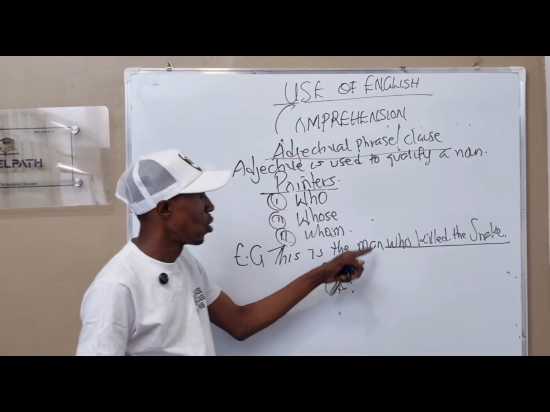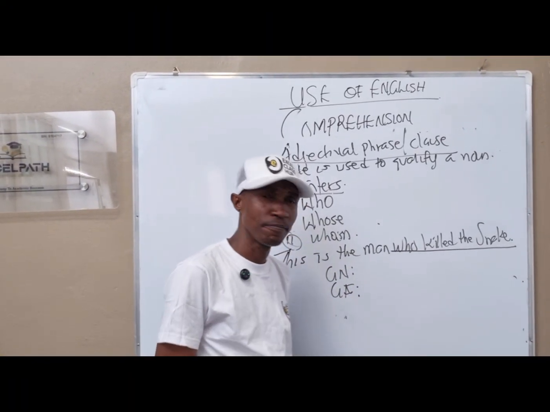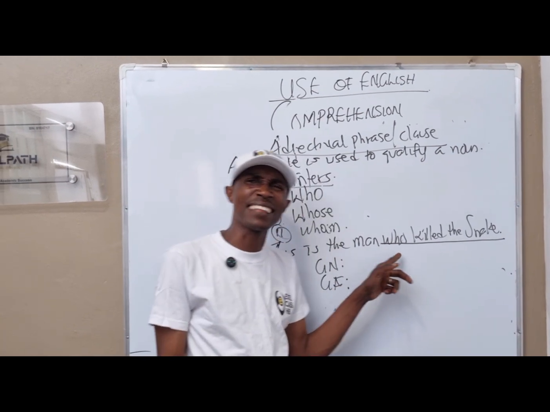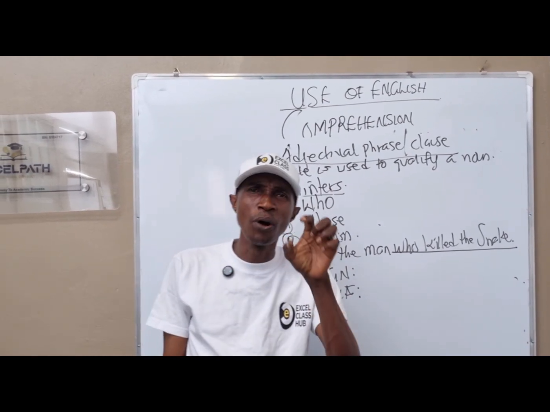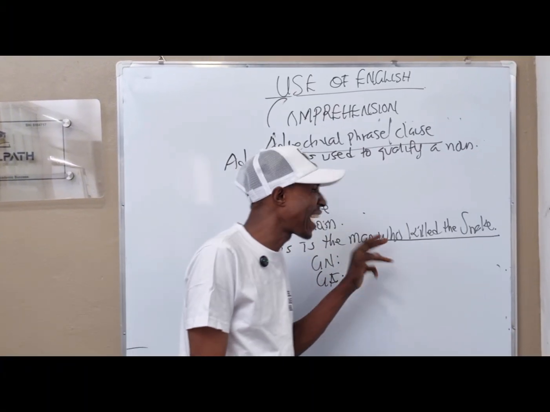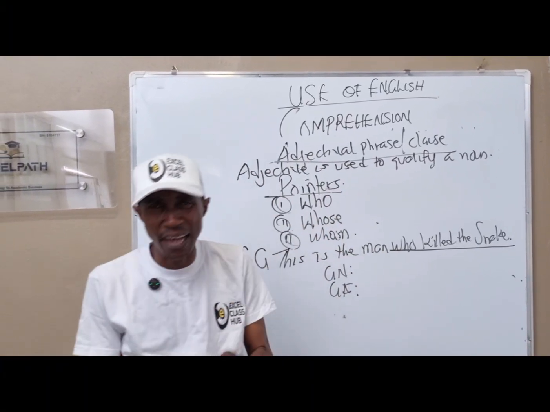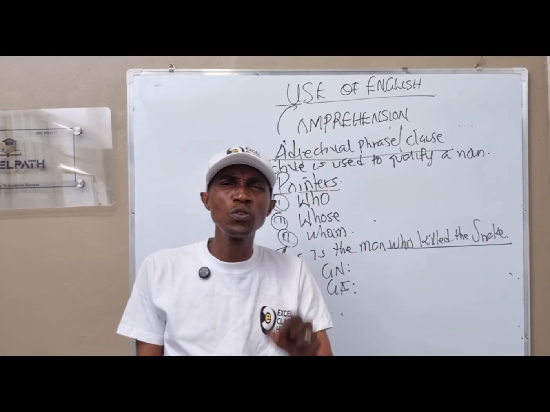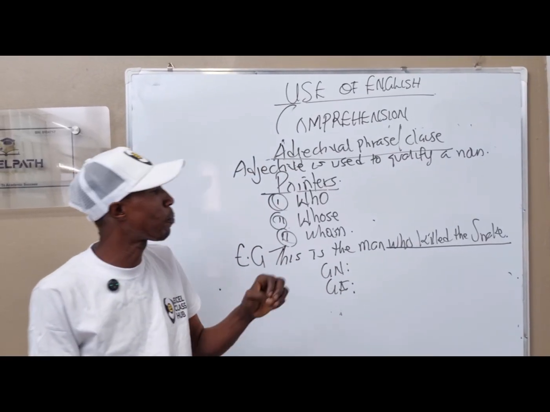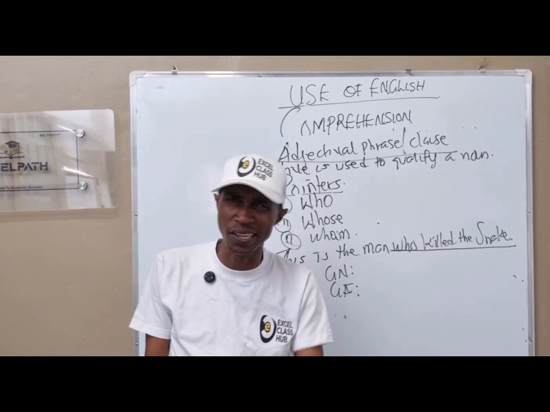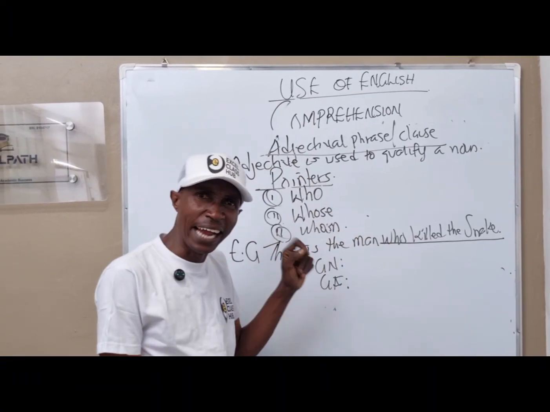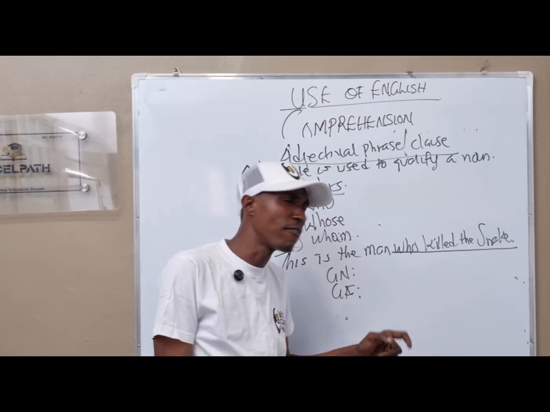Now, if you look at this question, the underlined word is starting from who. And that is what we mean by pointer. If you are not able to identify the pointer to a question, then it is possible you pick a wrong answer. So here we have who, and it's a pointer to adjectival.